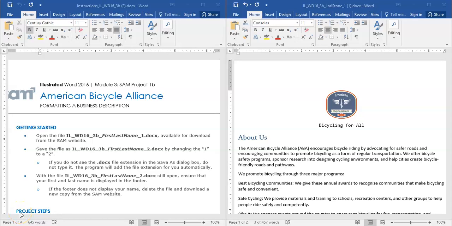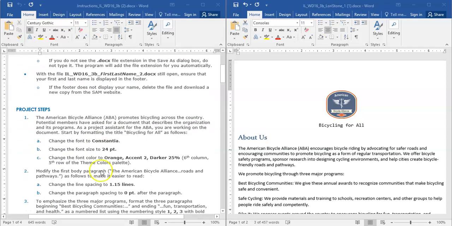Word Module 3 project, American Bicycle Alliance. The American Bicycle Alliance promotes bicycling across the country. Potential members have asked for a document that describes the organization and its programs. As a project assistant for the ABA, you are working on the document.